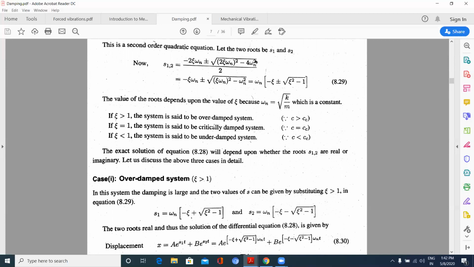Of course, in critical damping also, the object will come to its mean position, but it will come very quickly. But in an over damped system, what happens? For example, a door which is connected with a piston rod to be closed. When I open the door, it will come to its mean position, but very slowly. You can see it practically in some doors. So there it is an over damped system.